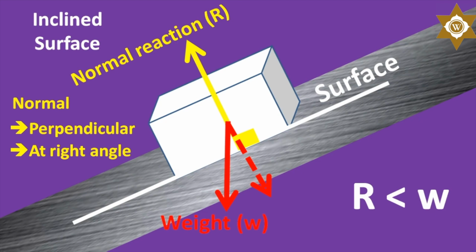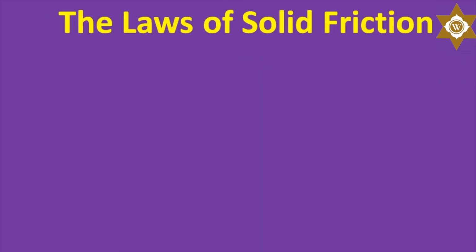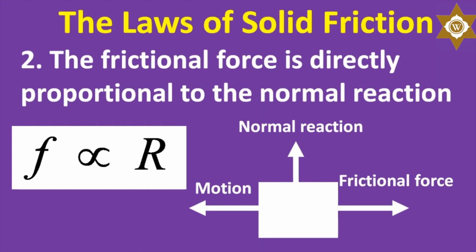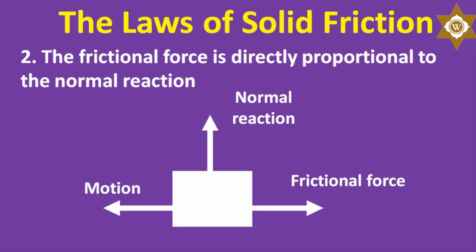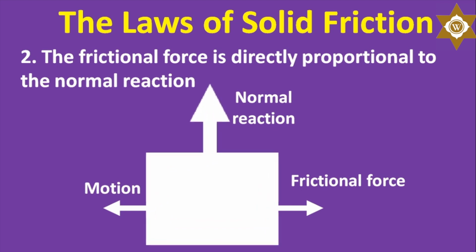Okay. So, now you know what the normal reaction is. The second law says that the frictional force is directly proportional to the normal reaction. Other conditions being the same, the frictional force will increase if the normal reaction is increased. Yes, one way to increase the normal reaction is by adding more load. Then the normal reaction also increases accordingly.